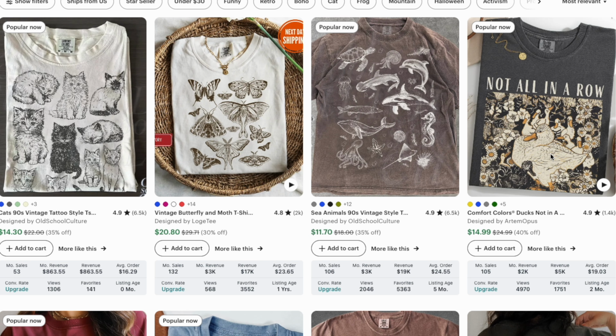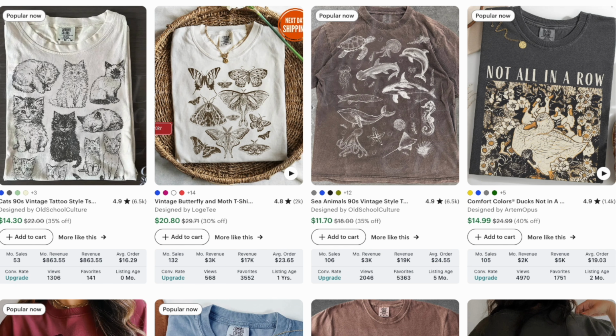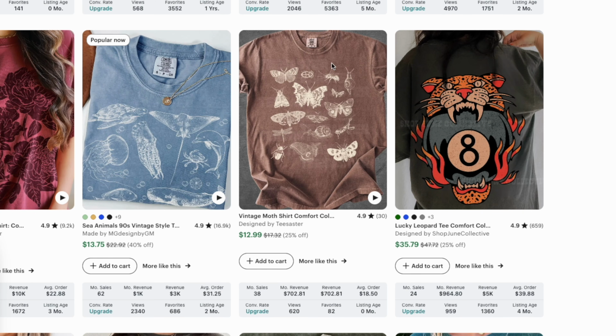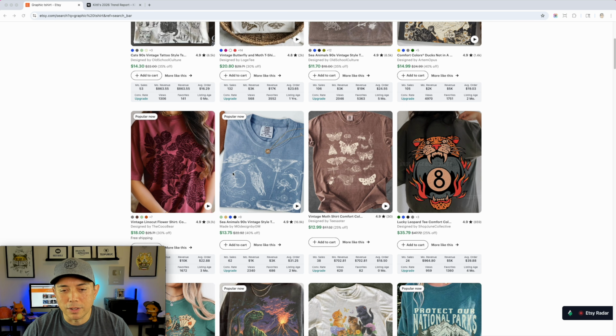This one's getting 106, but what do you notice about these three? These three actually look very similar. They have a vintage illustration and a grouping of things, big and small. This is of sea animals, this is of butterflies, this is of cats. This one's different, right? As we scroll down, we'll notice even more butterflies, 38 sales, 62 sales, and so on.